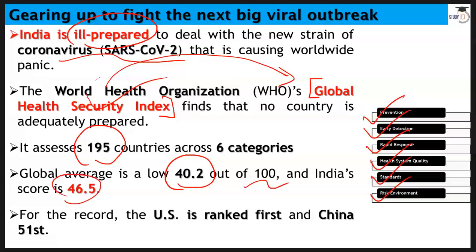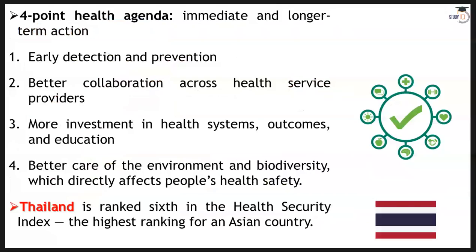India's score is 46.5, which is not that impressive. As far as world ranking is concerned, USA is at the top of the pyramid. China is 51st, and Thailand is doing great. Thailand is ranked 6th in the Health Security Index, the highest ranking for an Asian country. Why? We are going to talk about it.